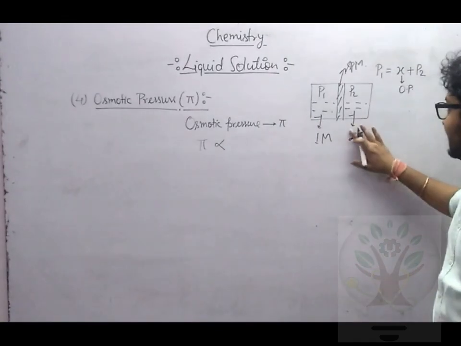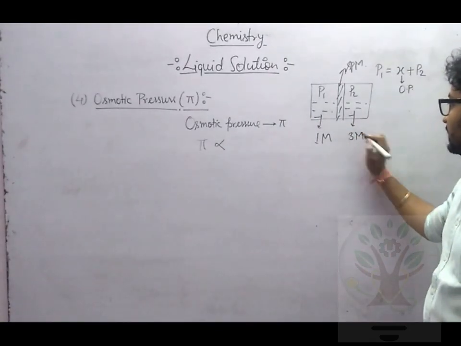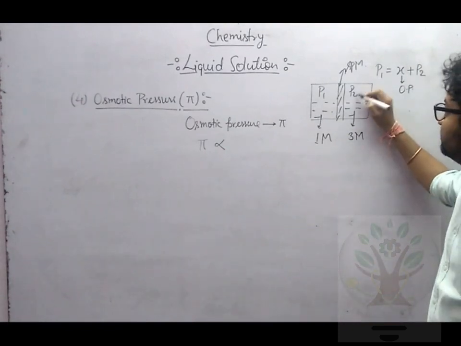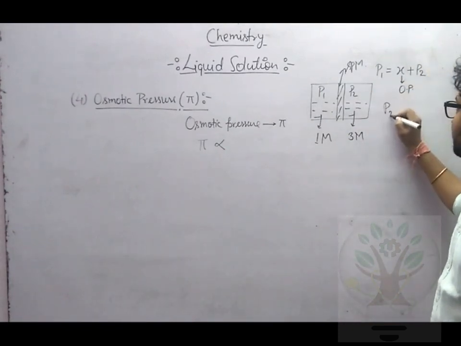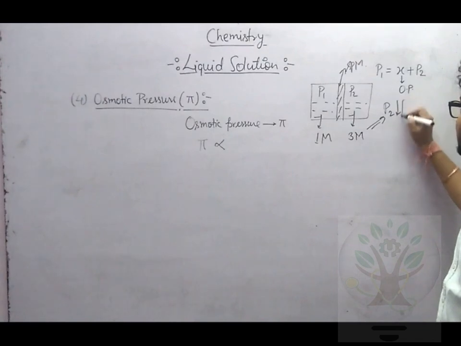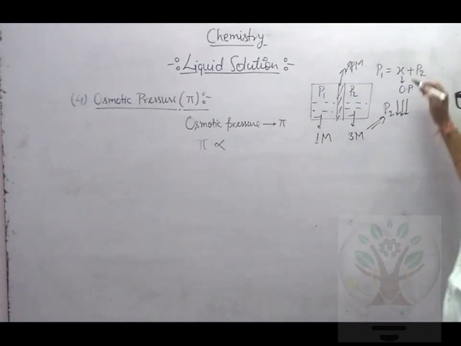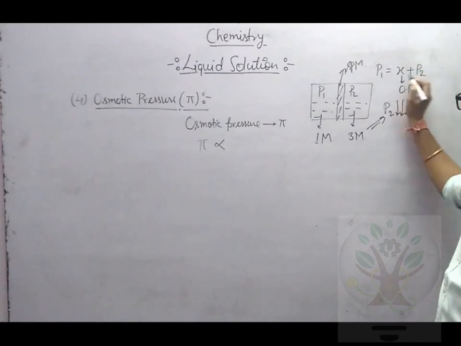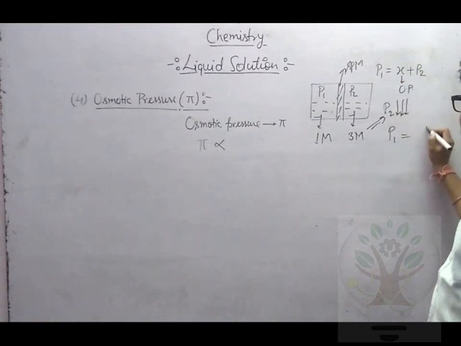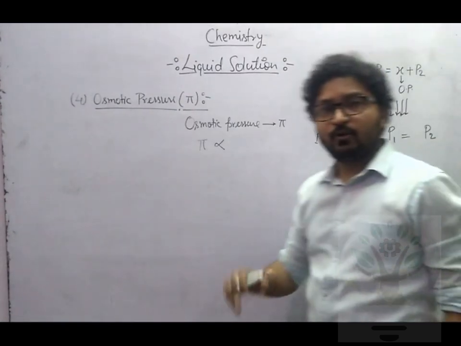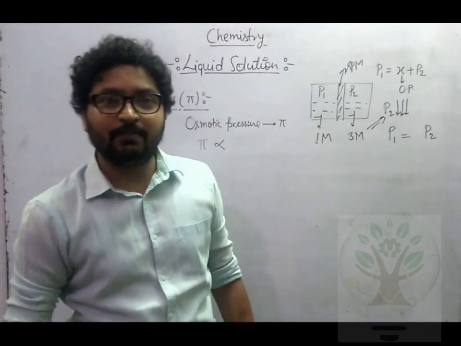Now let's change this 2 to 3 molar. So tell me, will this P2 increase or decrease? P2 will definitely decrease. So in order to equate P1 with P2 now, will you require less osmotic pressure to be applied or more?